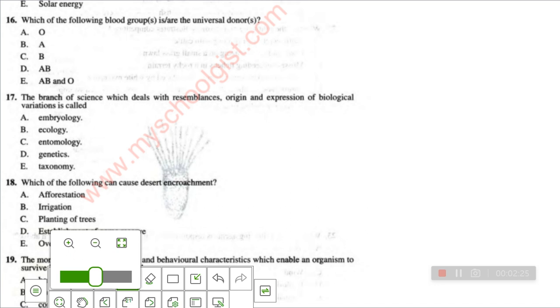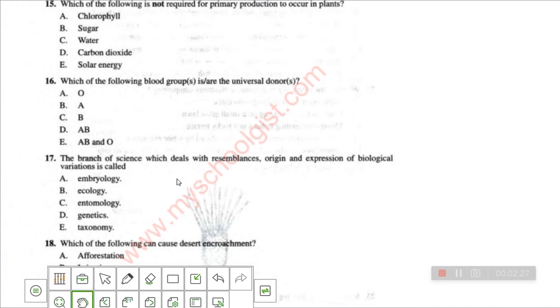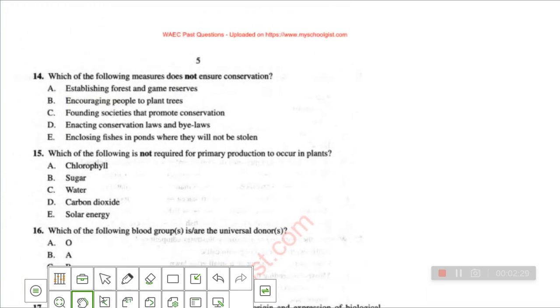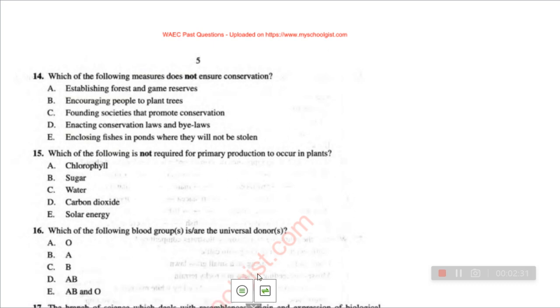So let's go to another question. Let me try to zoom it. Alright. So the question here is, which of the following measures does not ensure conservation?